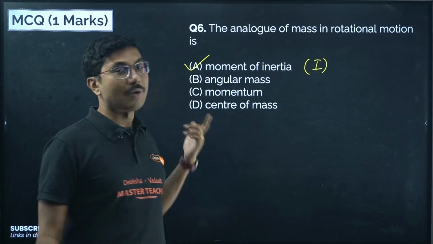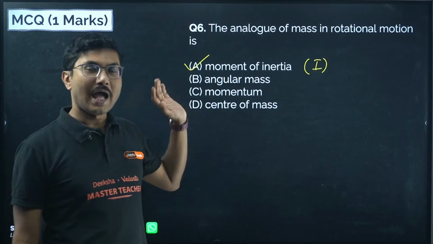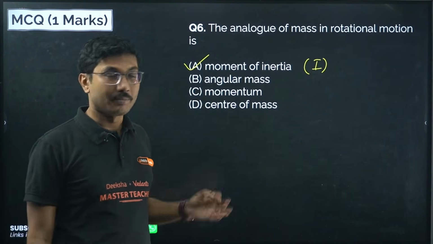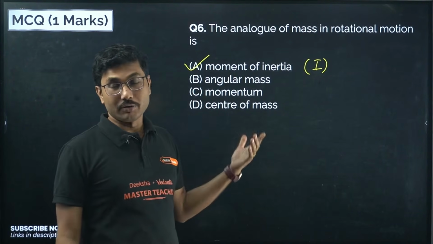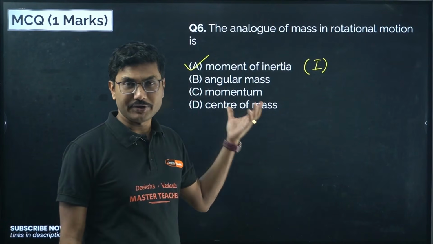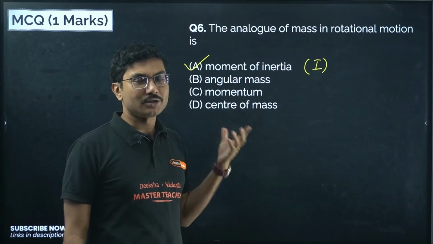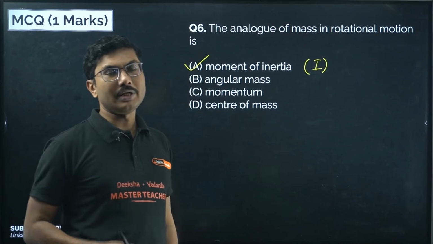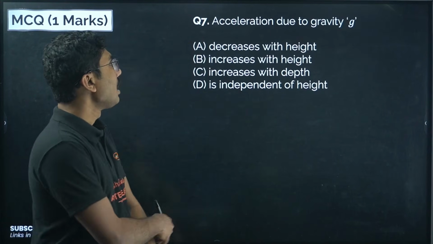Sometimes they might give you angular momentum to confuse you. Angular momentum is the rotational analog of momentum, not mass. The rotational analog of mass is moment of inertia. So whatever role mass plays in linear motion, moment of inertia plays the same role in angular motion.